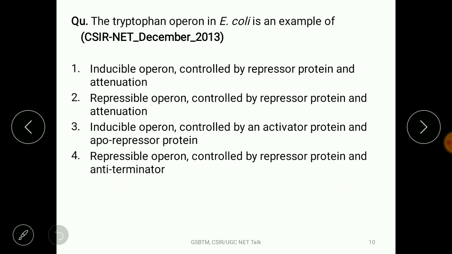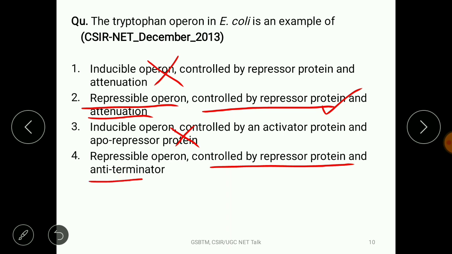Second question: the tryptophan operon in E. coli is an example of... This is a very simple question asked in the December 2013 NET examination. The tryptophan operon, as we discussed, is an example of a repressible operon, right? So this choice is not correct, and this is also not correct. Second and fourth remain. The first thing is a repressible operon controlled by the repressor protein and attenuation. Of course, this seems the correct answer, but we have to read the fourth option also: repressible operon controlled by the repressor protein and the anti-terminator. No. So the second choice is the correct answer, right?